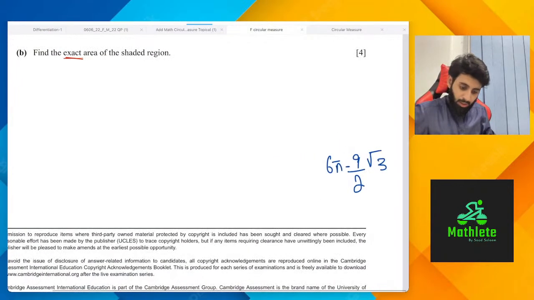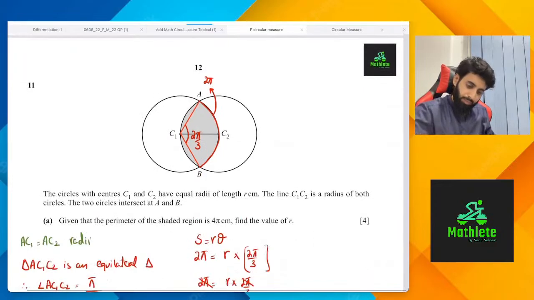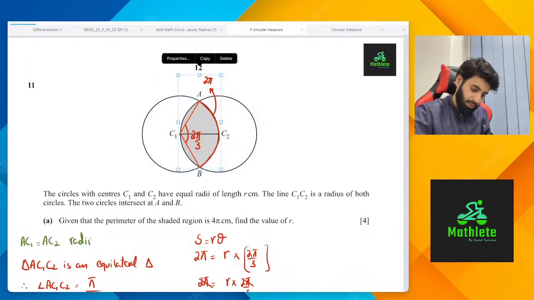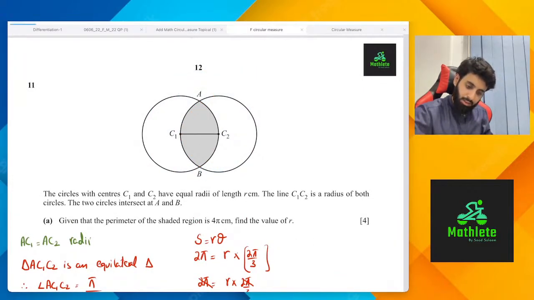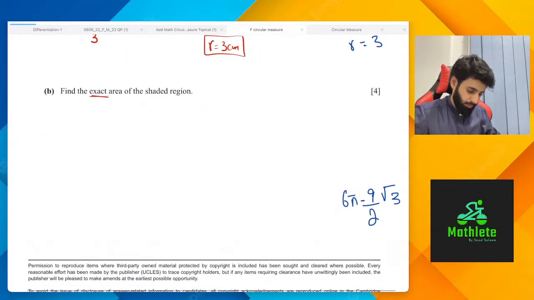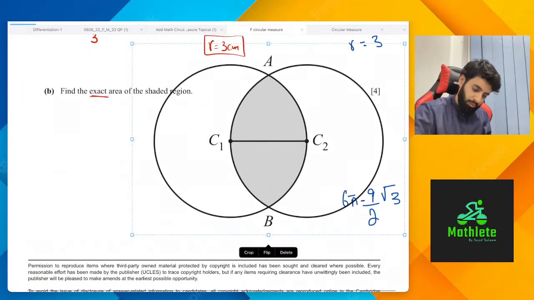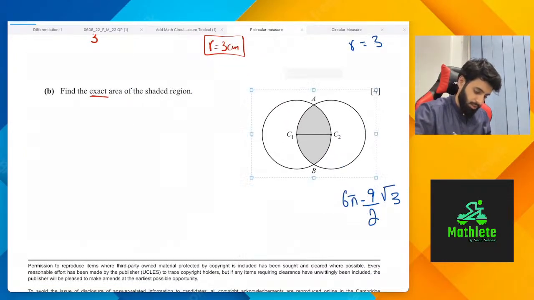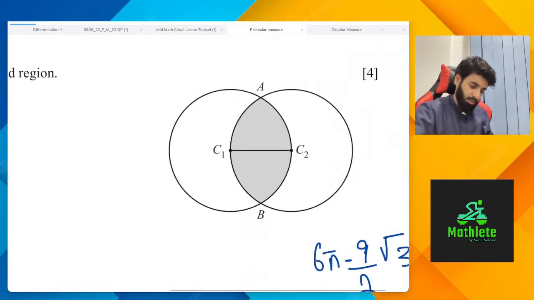Acha, so let's clear this mess up. Let's take a screenshot of this. Copy this. Let's bring it back to working. Acha, so help me out here. How exactly are we going to find the area of the shaded region? So yeah.